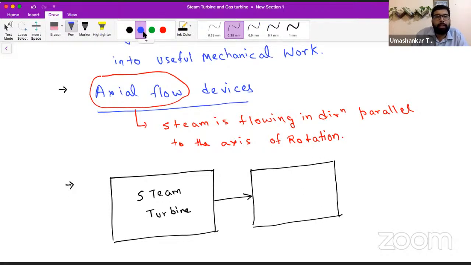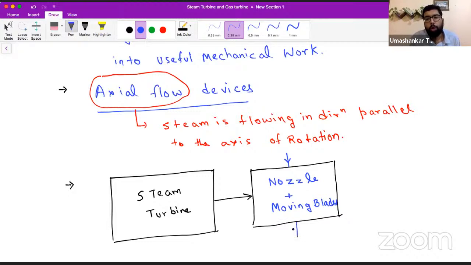What we were seeing as a steam turbine, now I will say it is a combination of nozzle and moving blades.